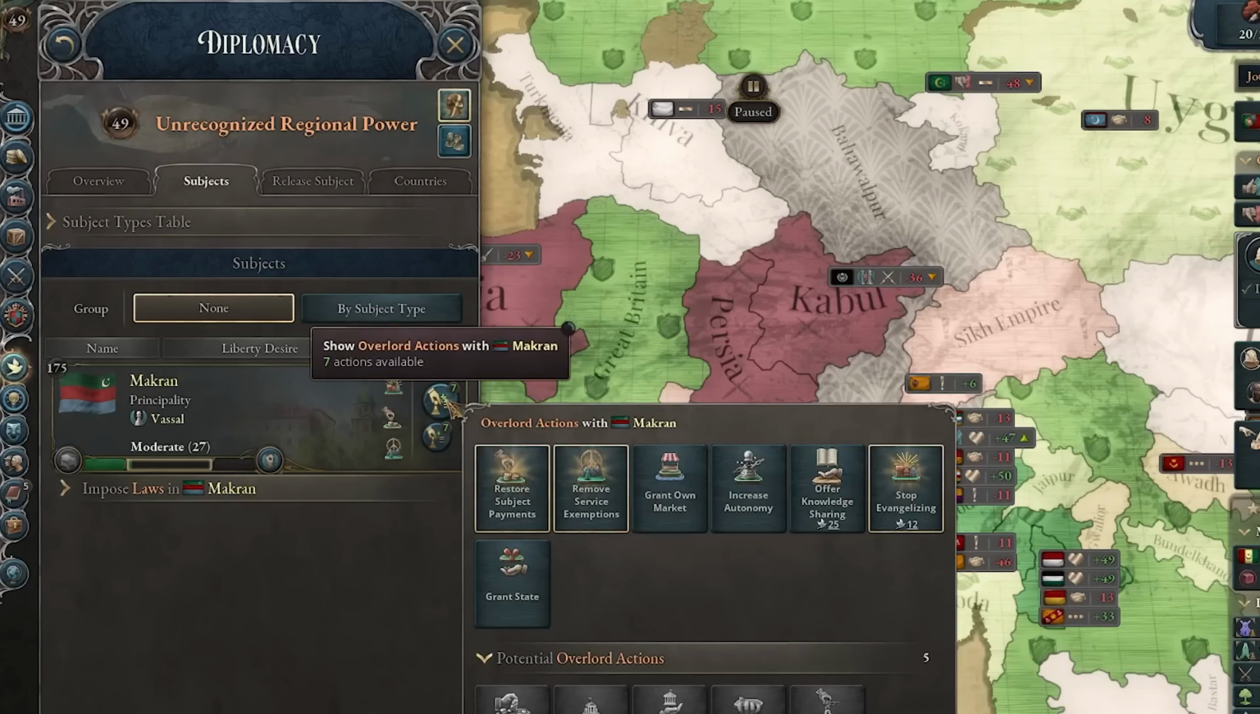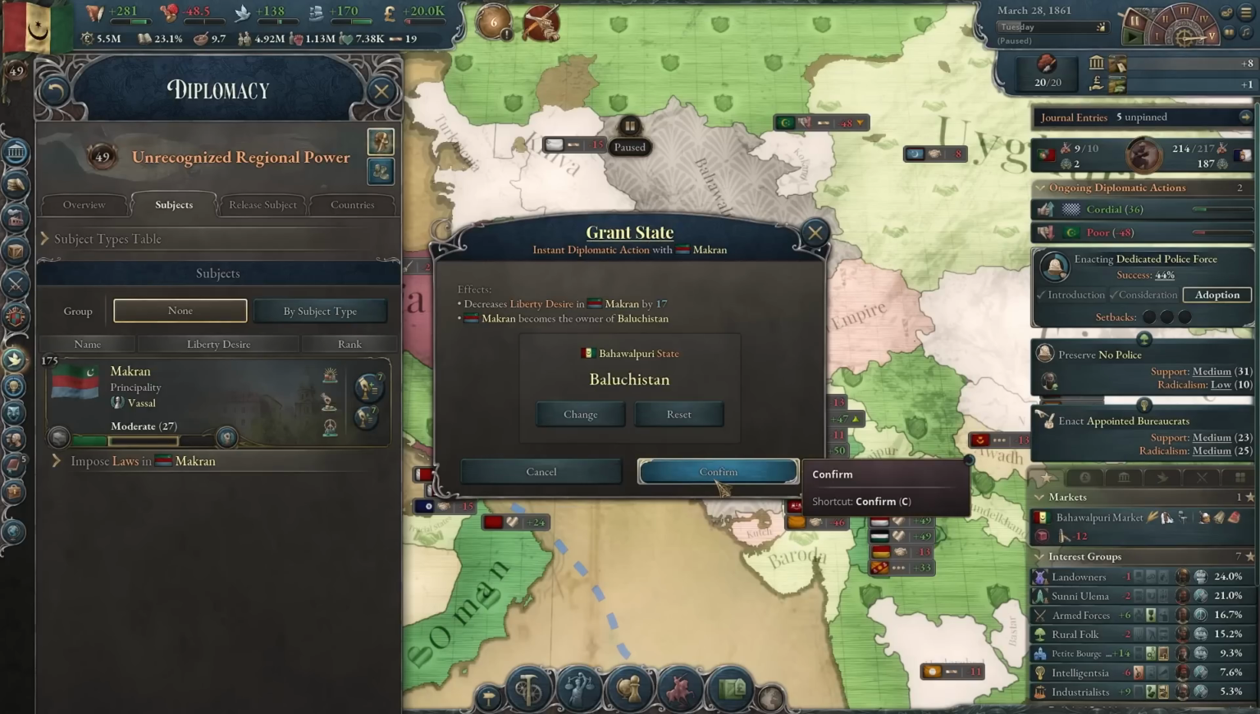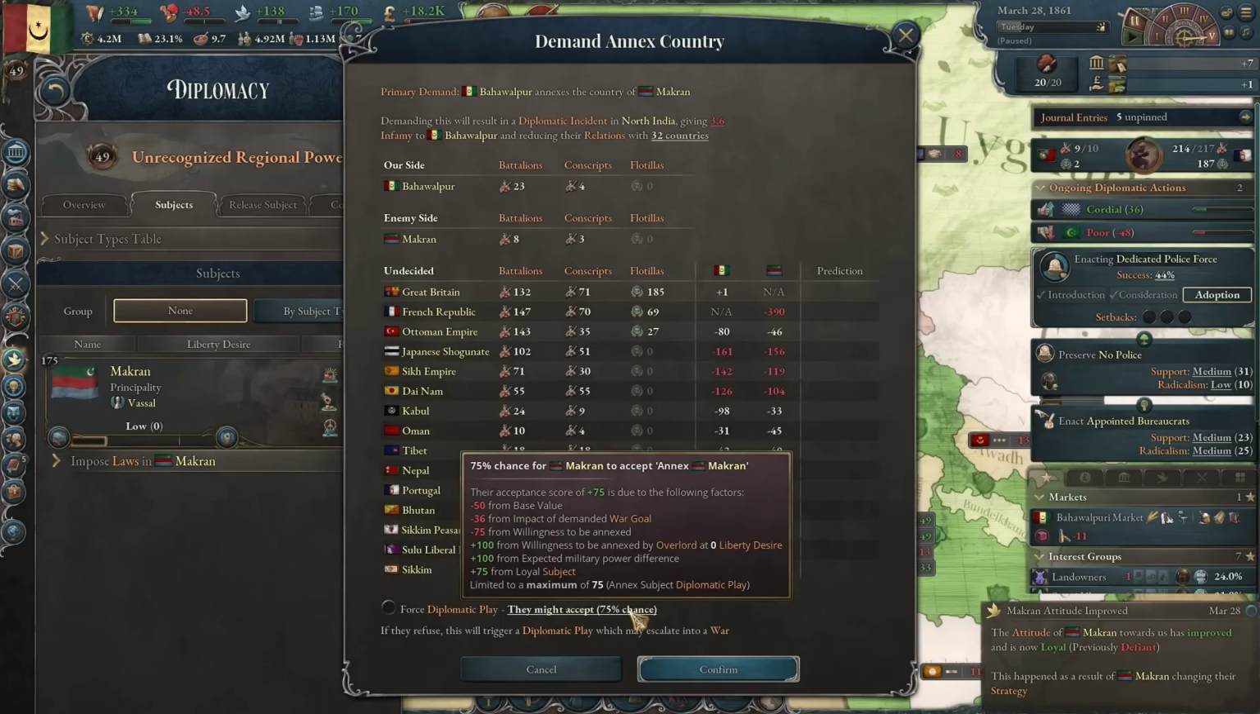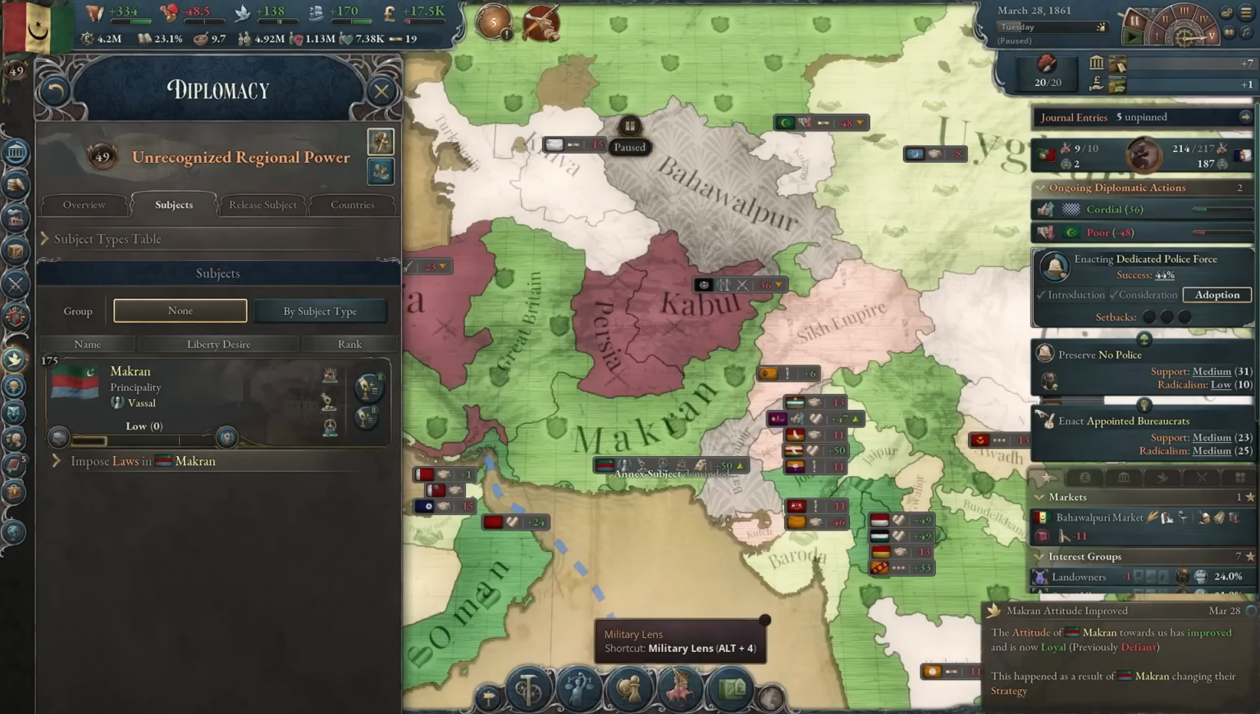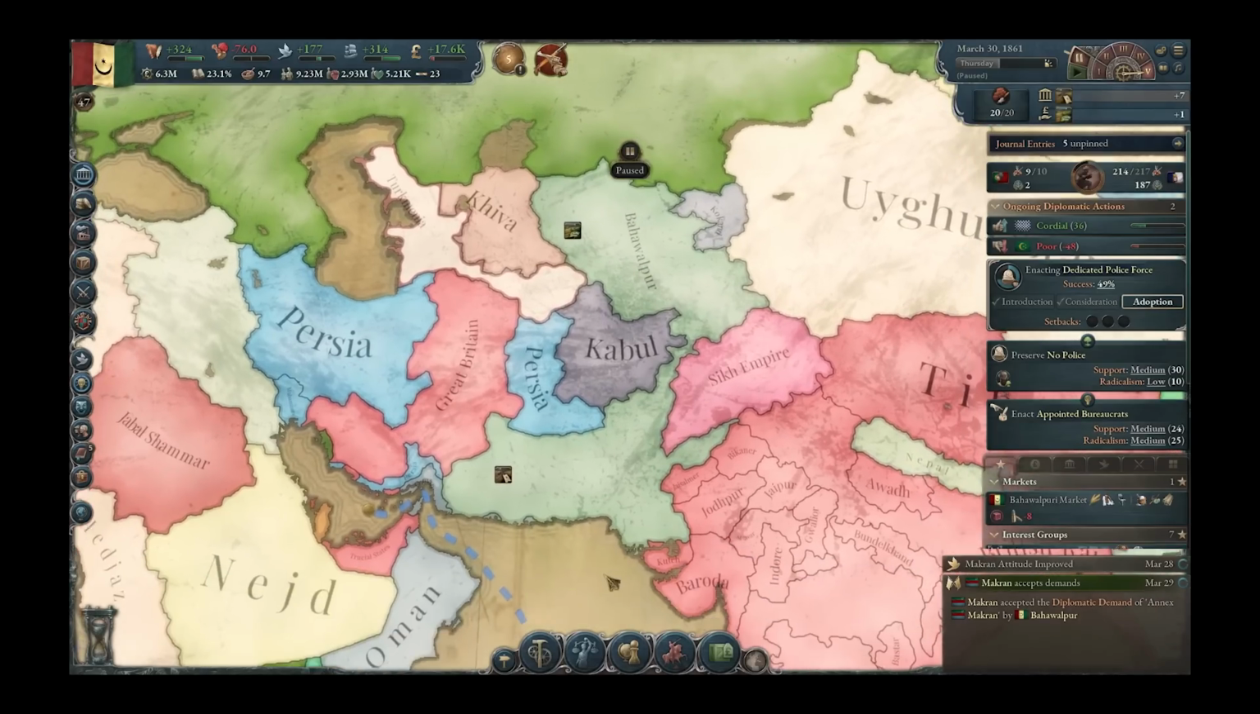And you know I might try to do the same for Makaran actually. I really don't see why not. Another state. And now there is a 75% chance they accept being annexed. And they do, of course. This really shouldn't be in the game.